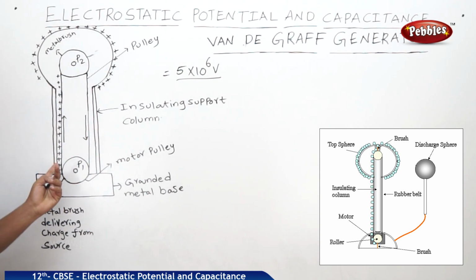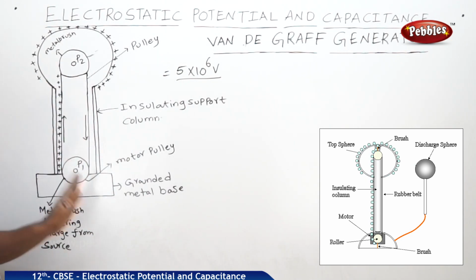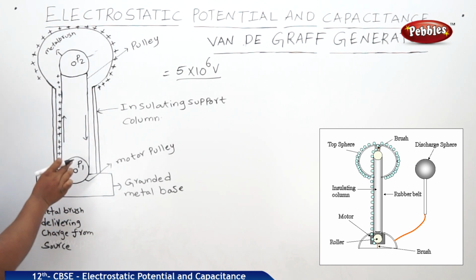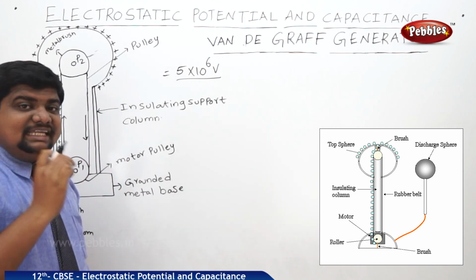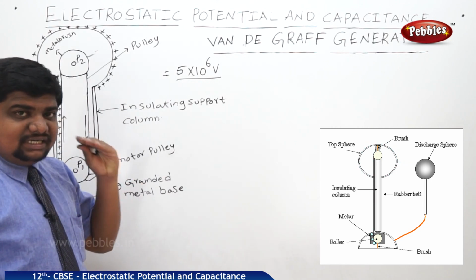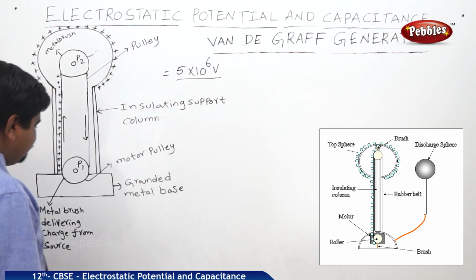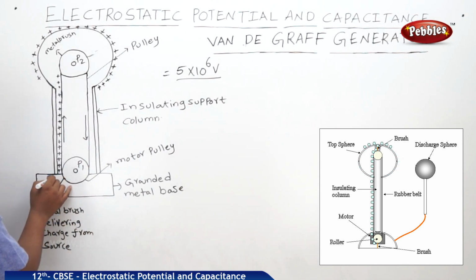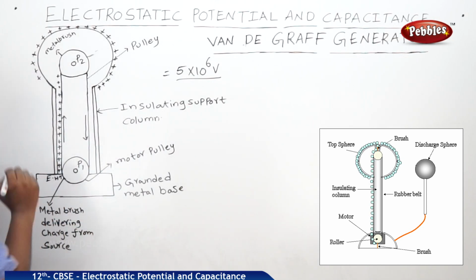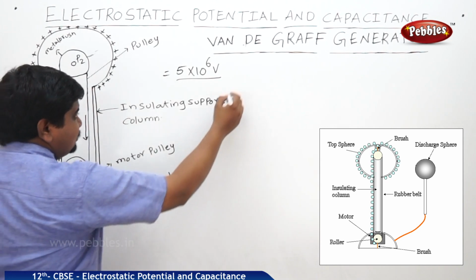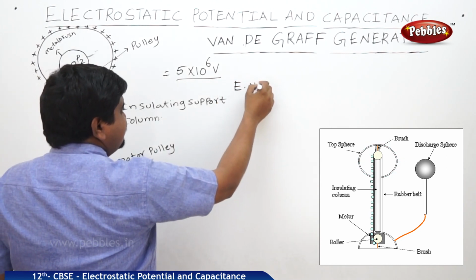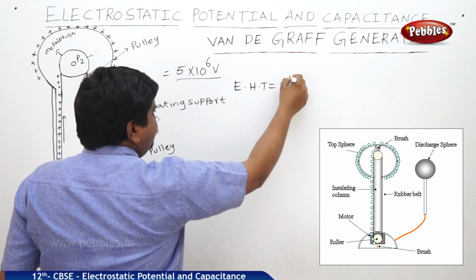These two pulleys are mounted on an insulating belt. This belt rotates like this. Pulley 1 is connected with one EHT source, which is near 10 to the power of 4 volts.